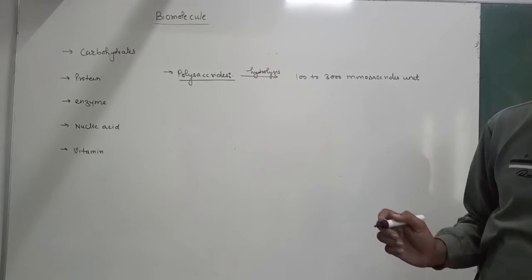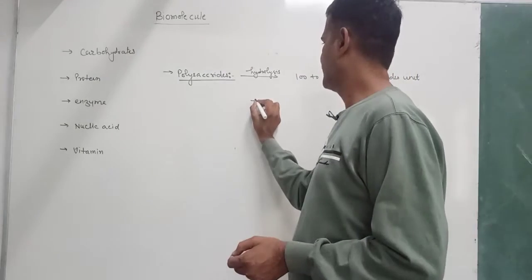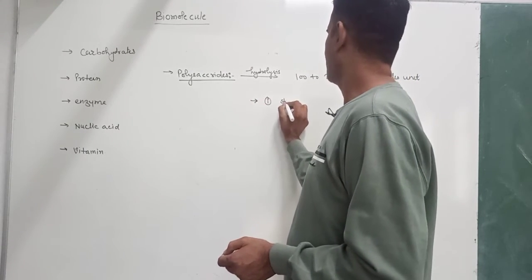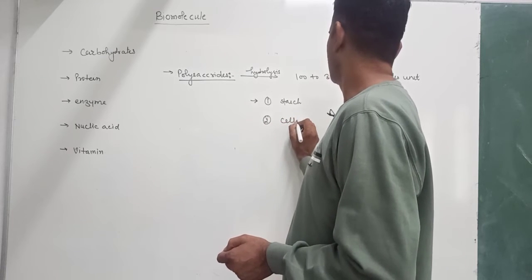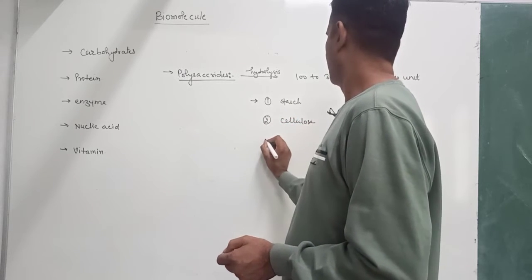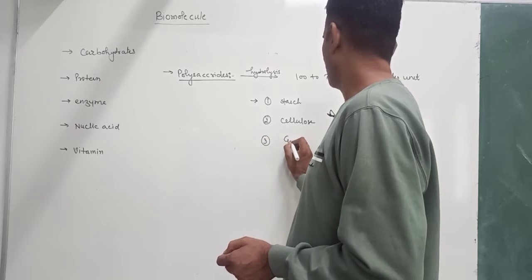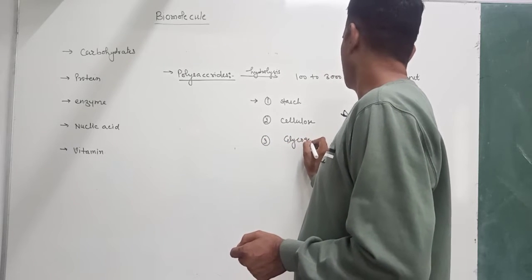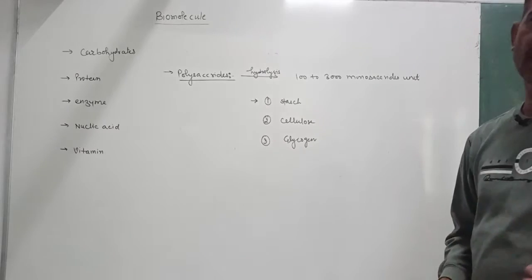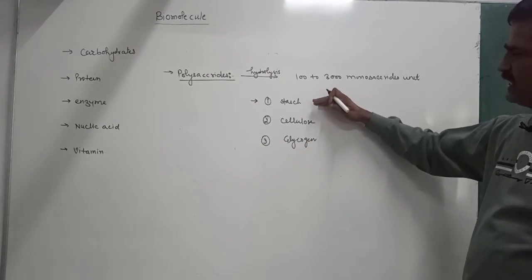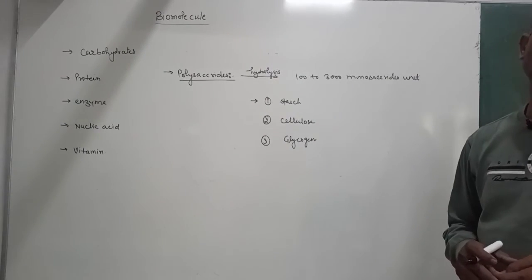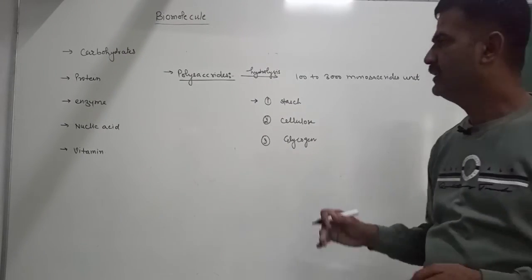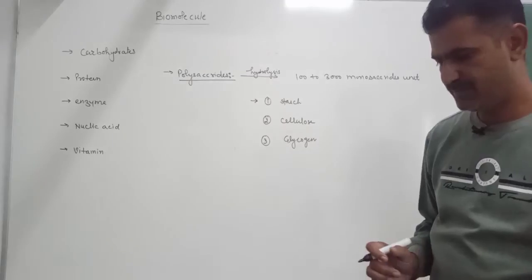Examples of polysaccharides are starch, cellulose and glycogen. When you hydrolyze starch, cellulose and glycogen, you get thousands of monosaccharide units. That's why they are known as polysaccharides.